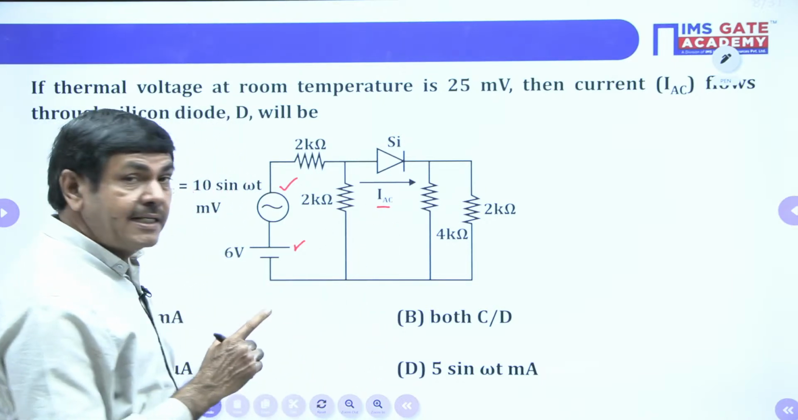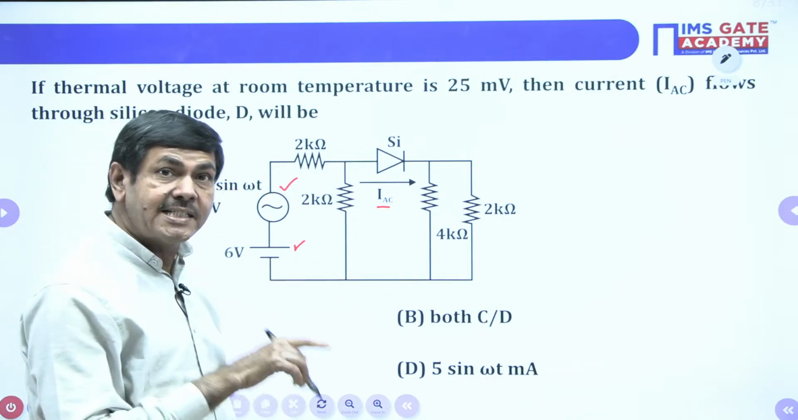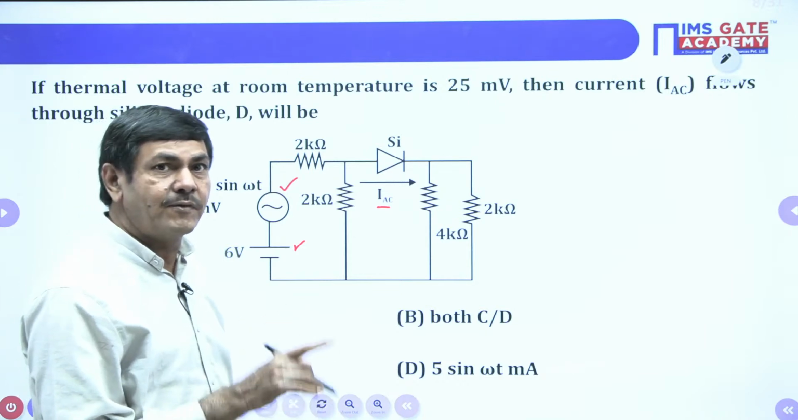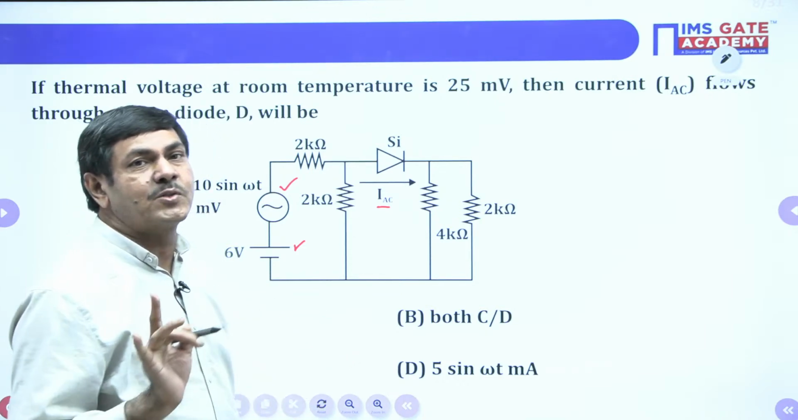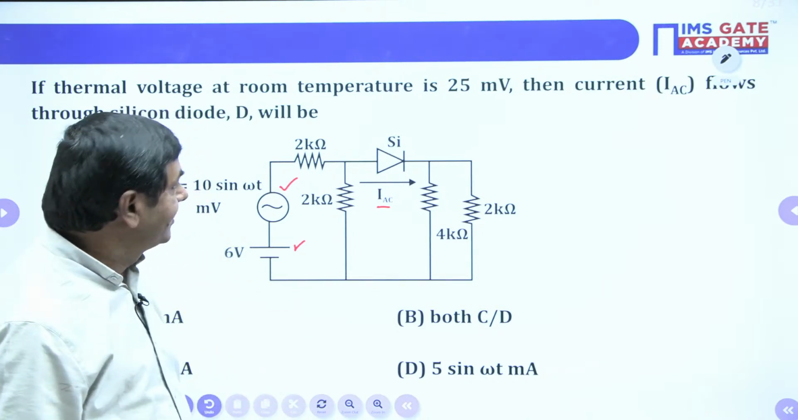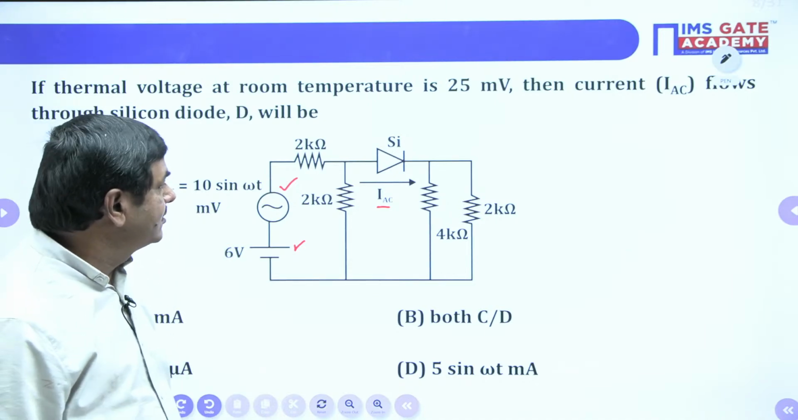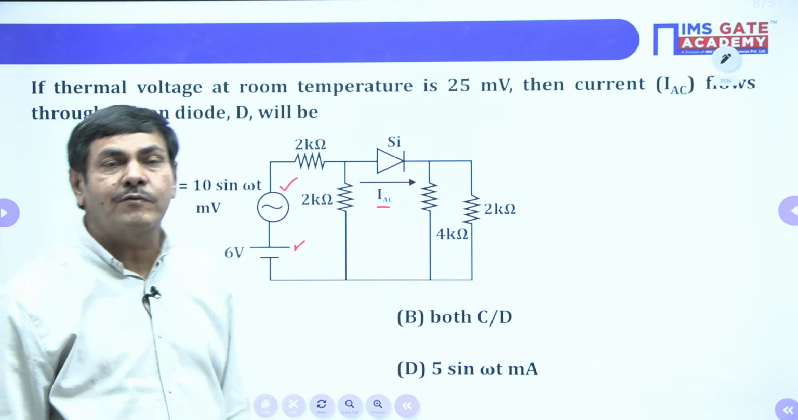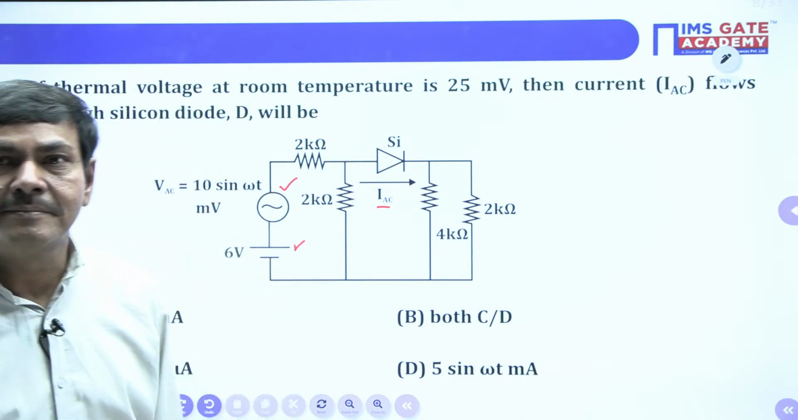Because AC and DC are superimposed, a superimposed AC and DC waveform is available from the given network. But the question is asking only IAC. How can we measure IAC? That is very important. Can anybody tackle this question? You take some time and try to do this question. What way can we do it? Can anybody do this question?